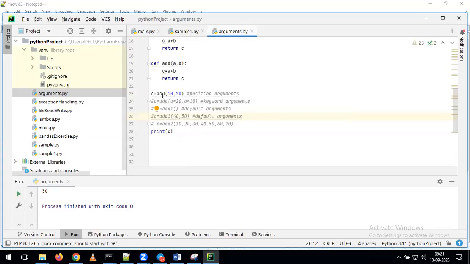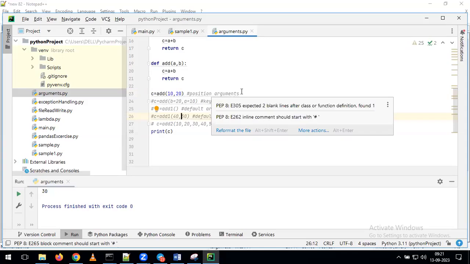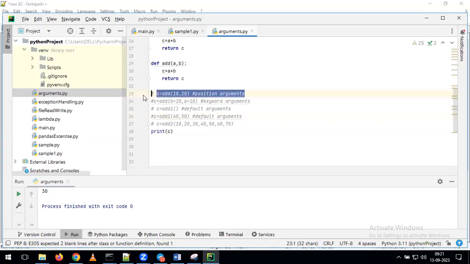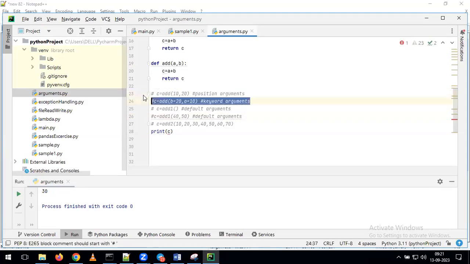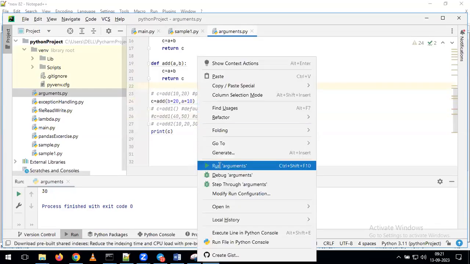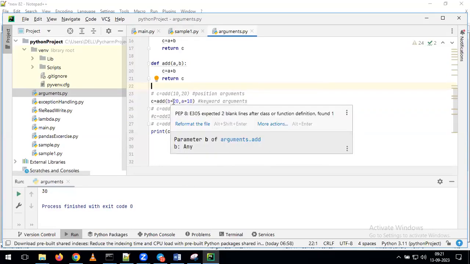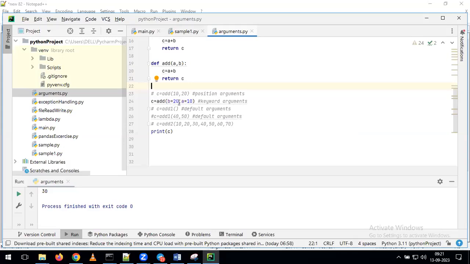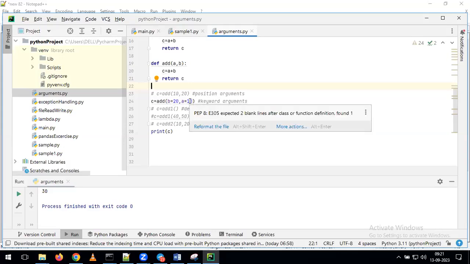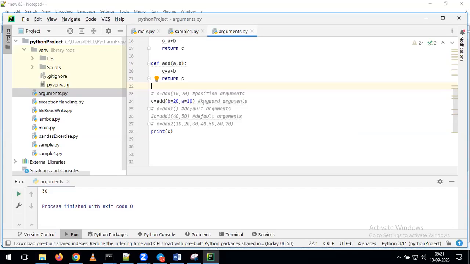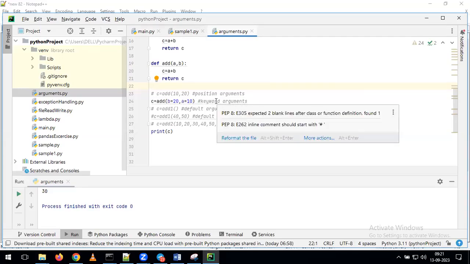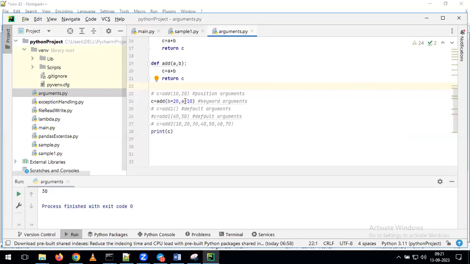Try to recollect. We are using the add function. Here we are giving the arguments, but what type of arguments? We are giving positional arguments. Once you understand that, please comment this line. Now comment the second line, uncomment this, and run this one also. We are getting the output, but in this line, instead of giving 10, 20, Sir gave b equal to 20, a equal to 10. Why did Sir give it like that? Because in this line we are discussing keyword arguments, and for that reason we gave this kind of example.